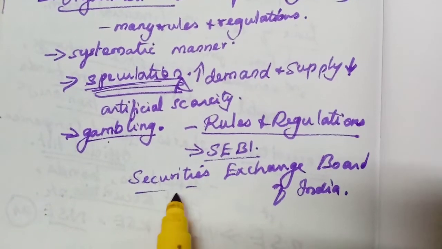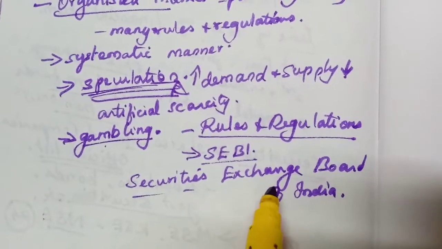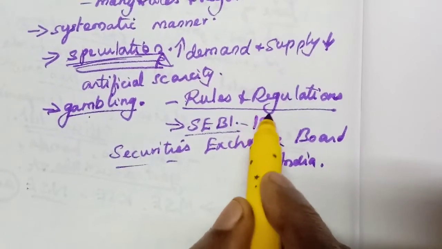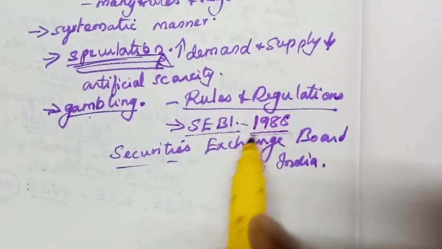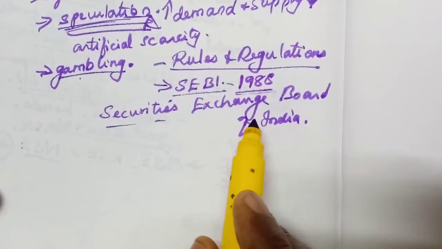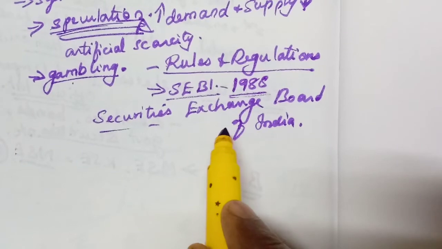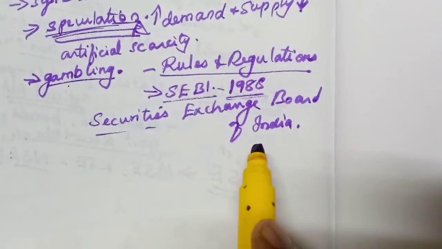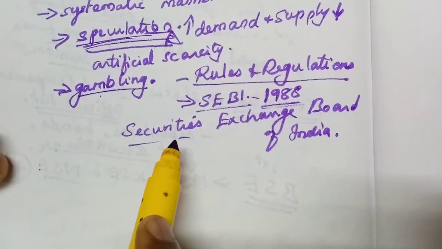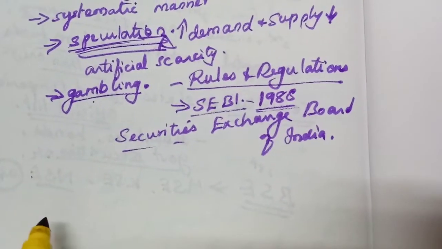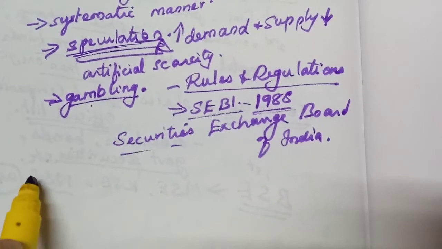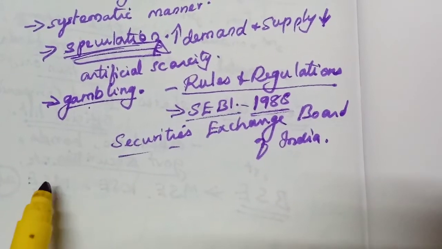For that purpose, the Indian government established one institution in the year 1988. This institution is called SEBI. So it is the controlling unit of all the stock exchanges in India. Understand? You might have studied, now you would have understood the meaning of stock exchange. Now we are learning the origin, isn't it?